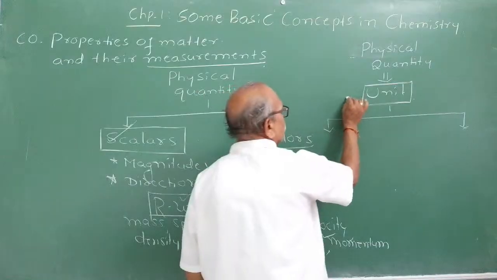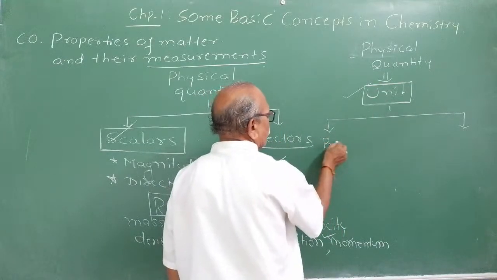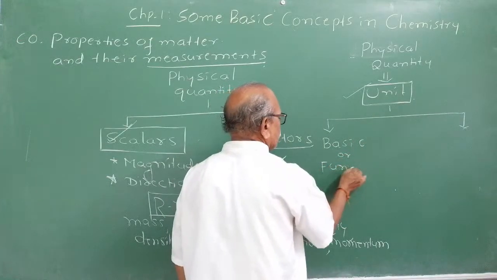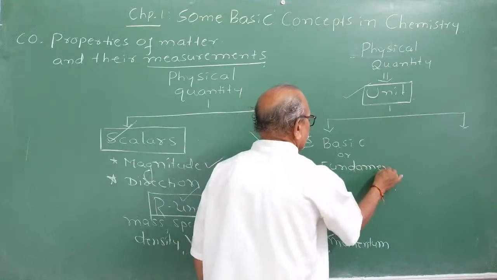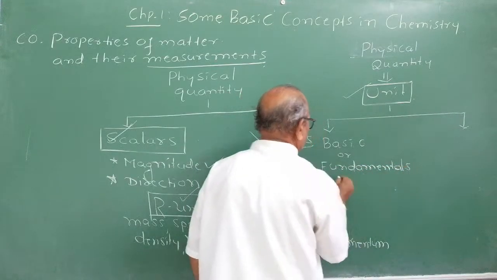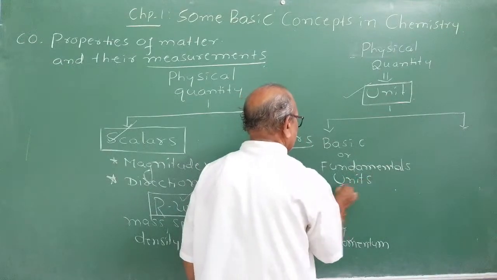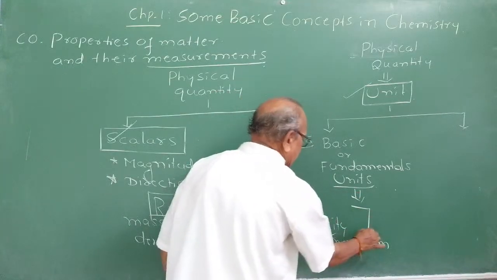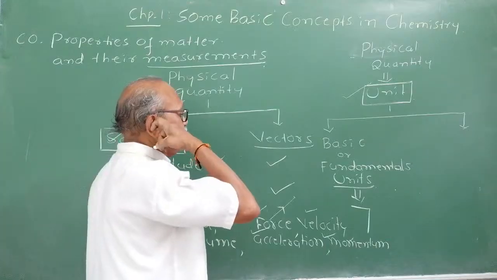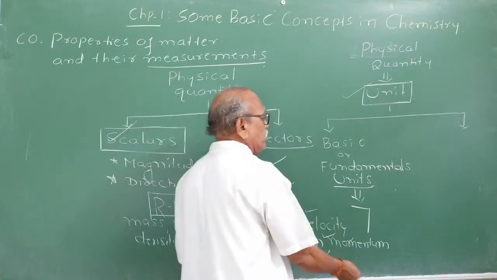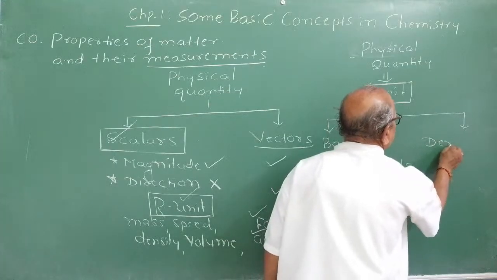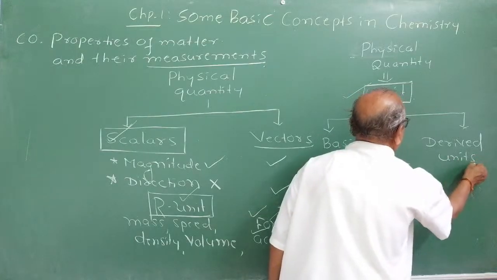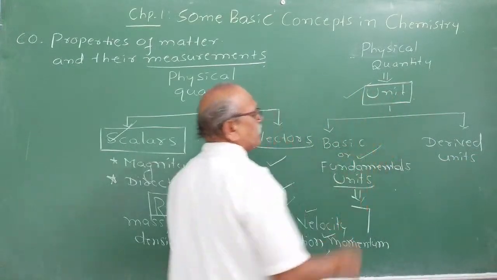Take my words seriously. These units are called basic or fundamental units. Clear? In the last class we said that there are 7 fundamental or basic units. In this class we will try to understand what they are. All other units are called derived units. These derived units are obtained by using one or more basic or fundamental units.